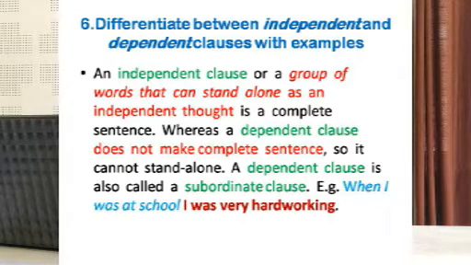So in the example, if you see, when I was at school, I was very hard working. So you find the independent clause is the second one, I was hard working, because that is standing alone, it has a complete idea. Whereas when I was at school, that is incomplete. That's why it is called a subordinate clause.